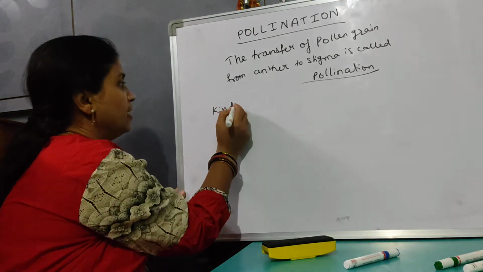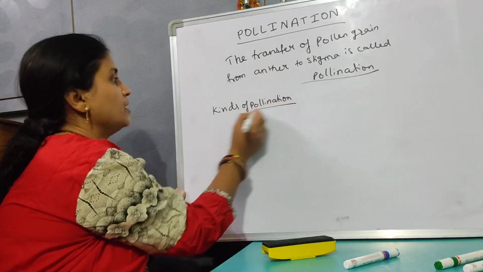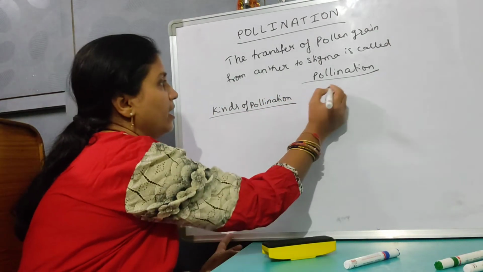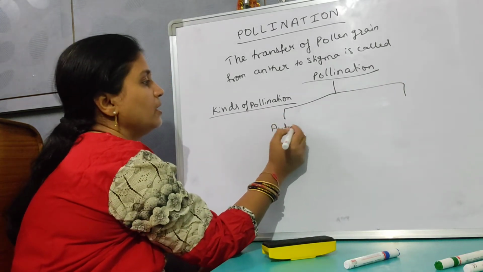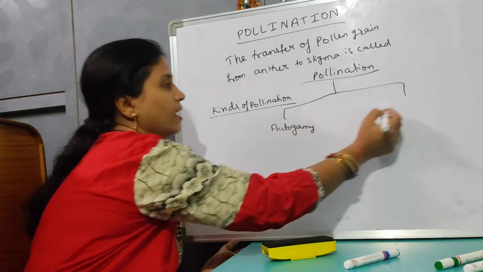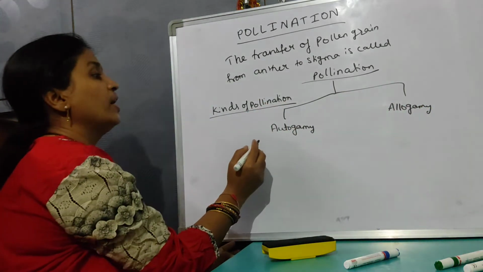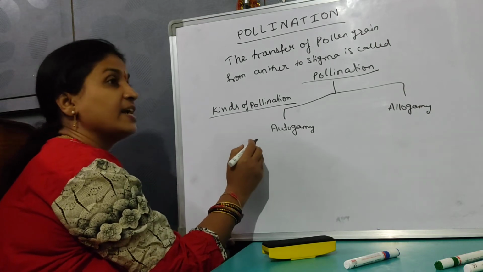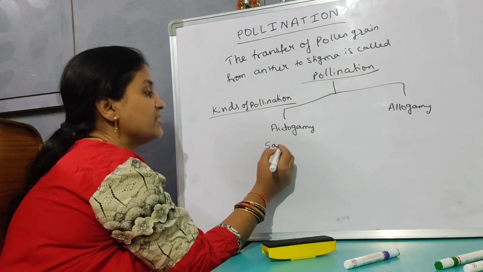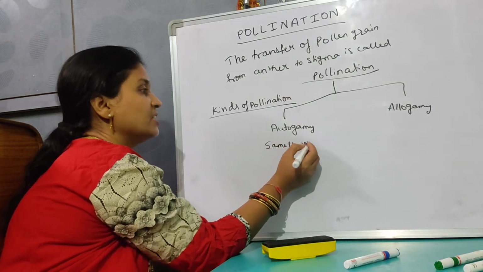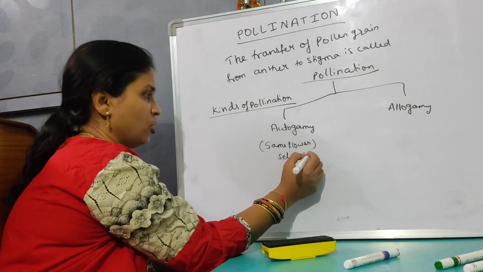So what are the kinds of pollination? There are two types: autogamy and allogamy, or you can say direct and indirect. If the transfer of pollen grains takes place from the anther to the stigma of the same flower, inside the same flower, it is called autogamy, or self-pollination, or selfing.